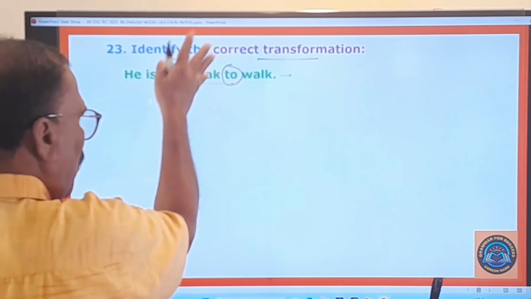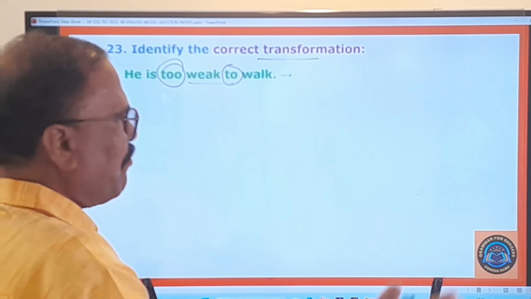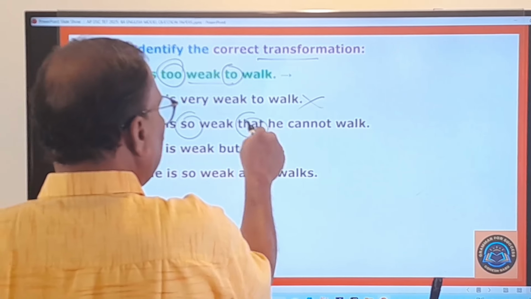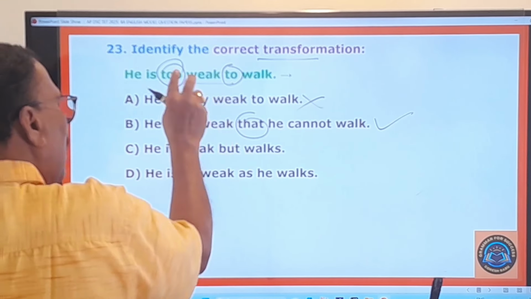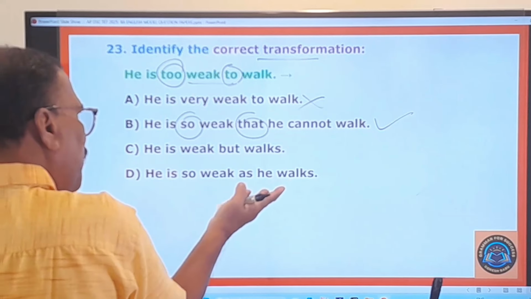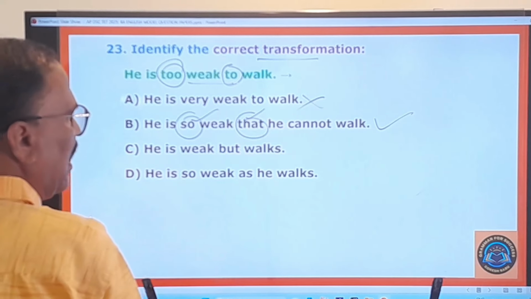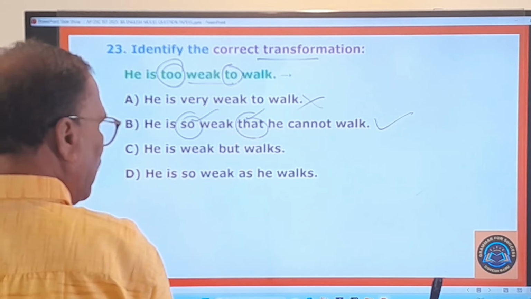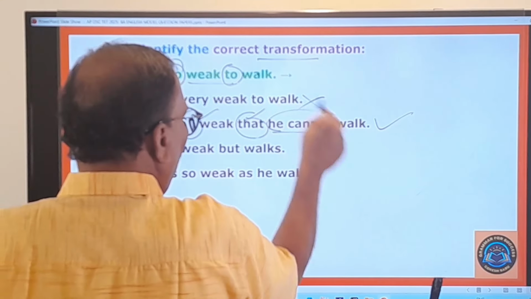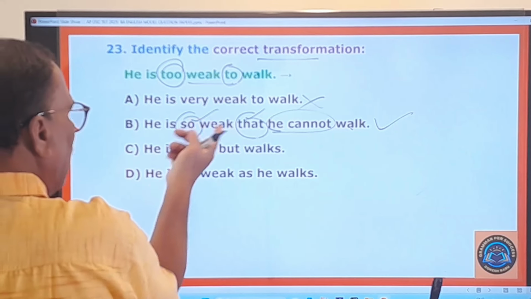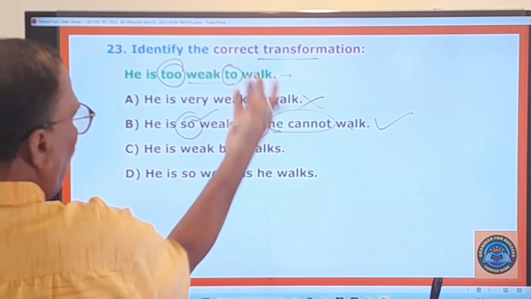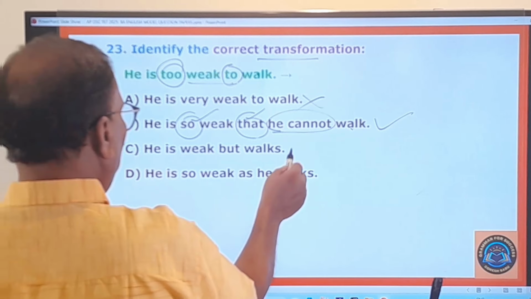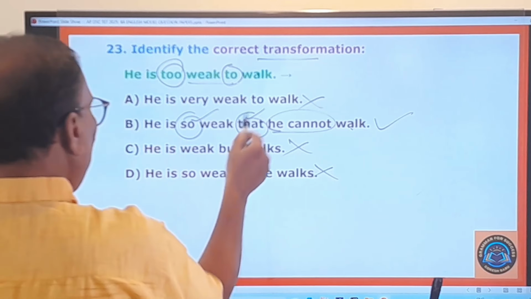"Too." So then you are going to change this sentence into another form. What is that? "He is very weak to walk," no. "He is so weak that he cannot walk." This is right. So the "too" sentence can be transformed into a "so dash dash that" sentence. Instead of "to," you have to use "that." After that, "he cannot," newly you have to use "walk." So this is how you change the "too" sentence into "so that." This is the first form, this is the other form. So this is the only correct transformation. "He is weak but walks," no. "He is so weak as he walks," no. So your answer is B, right?